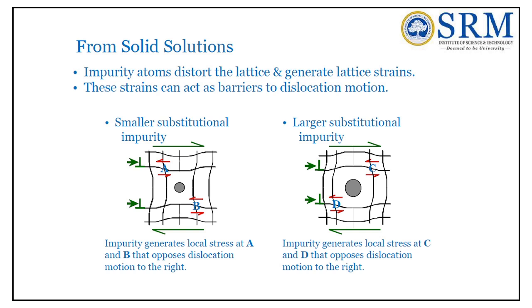One is the same crystal structure factor. Suppose the solute atom and the solvent atom both have a BCC structure, then there is a possibility of formation of a substitutional solid solution.